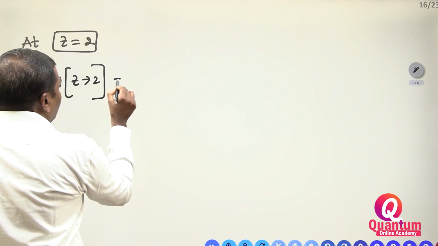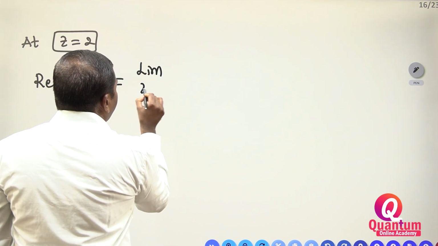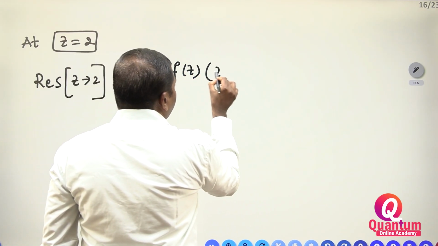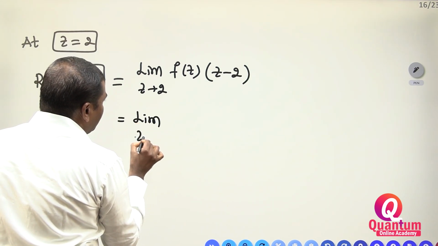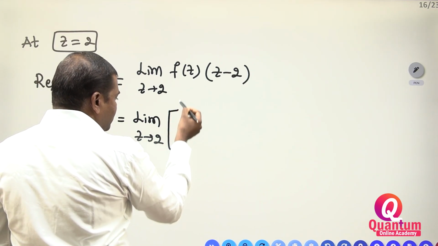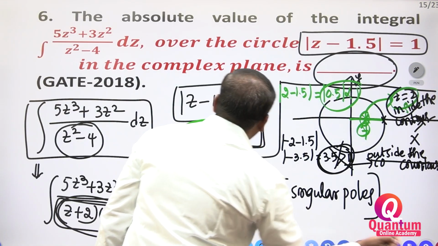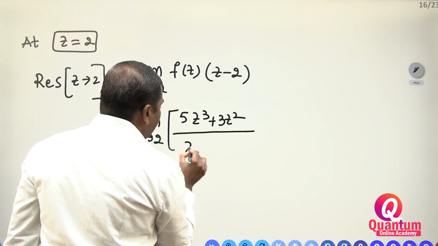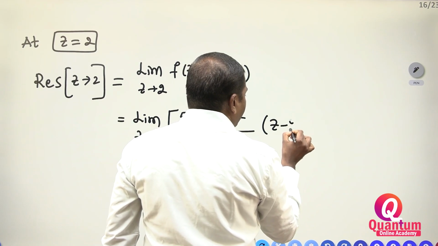Which one do we have to take? For a simple pole, how do we have to write? Limit Z tends to 2 of f of Z into Z minus 2. Right, f of Z is equal to 5Z cube plus 3Z square divided by Z minus 2 into Z plus 2, into Z minus 2.